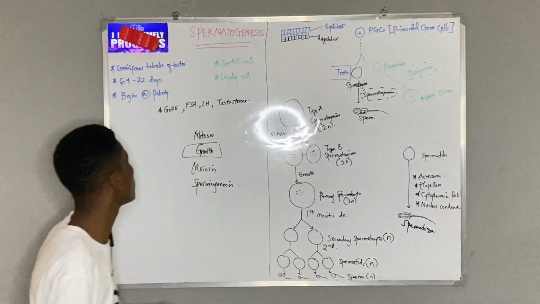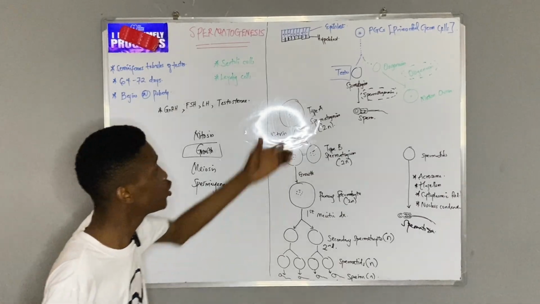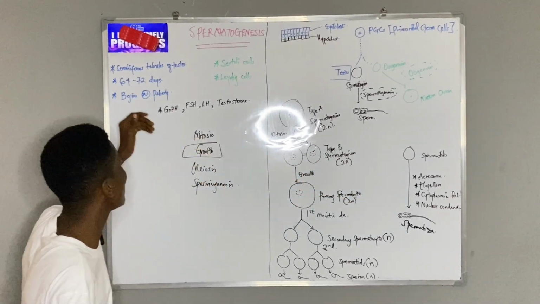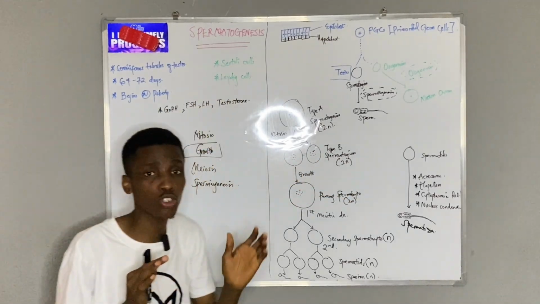Also very important is that during the course of spermatozoa development, which is spermatogenesis, you realize that there are some cells that help to support.